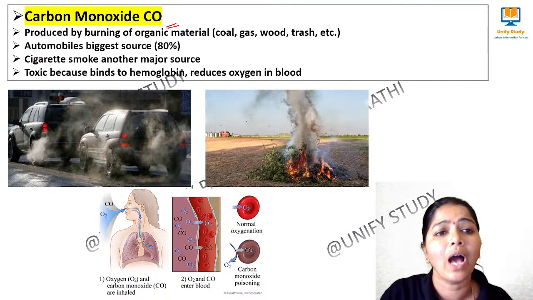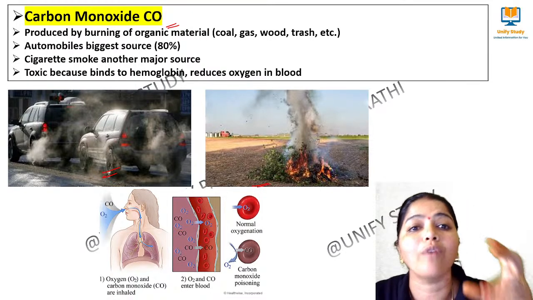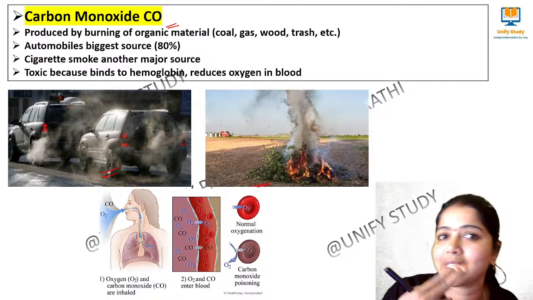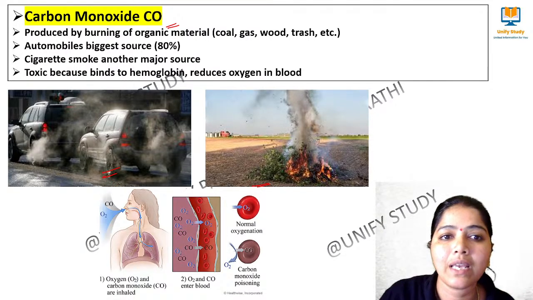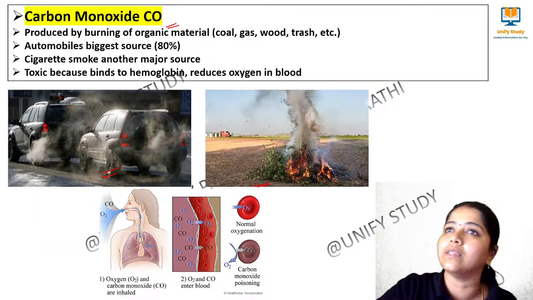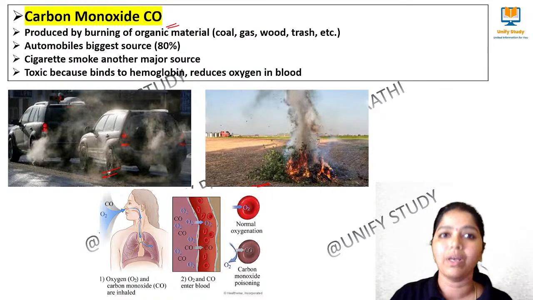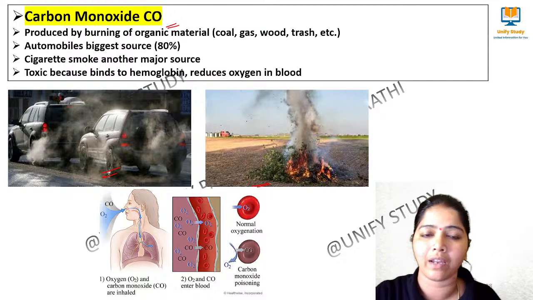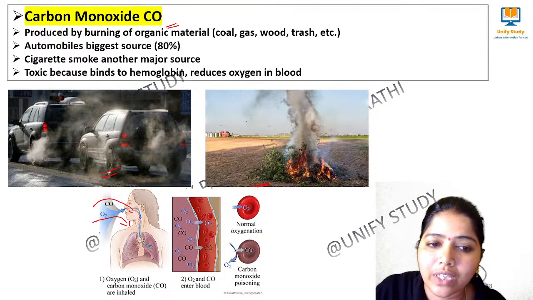air pollutant, which is produced by cars, automobiles, and by burning of organic materials, and by cigarette smoking, which makes it an indoor pollutant too. By means of cigarette smoking, the carbon monoxide which we inhale affects the lung system. That is most important. What happens to the lung system? When we breathe in air, oxygen is going in, and carbon monoxide is also going in.